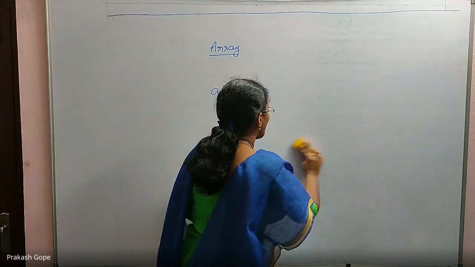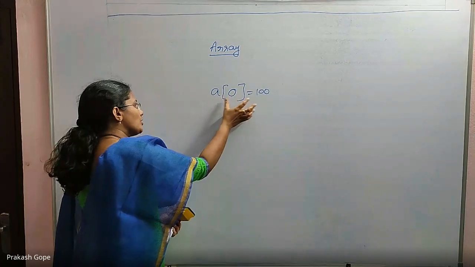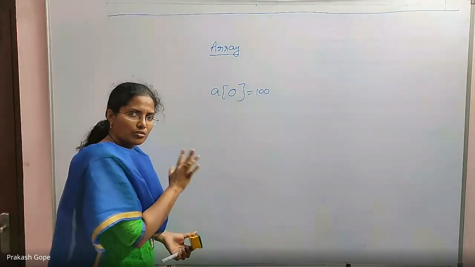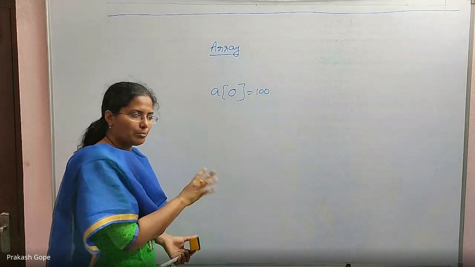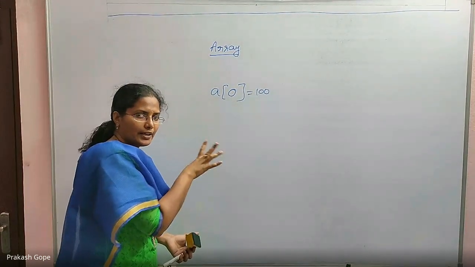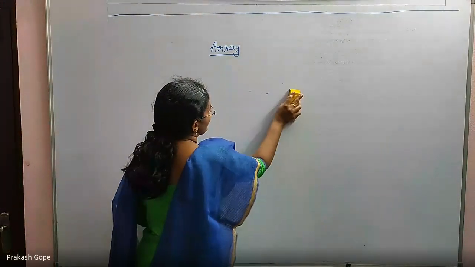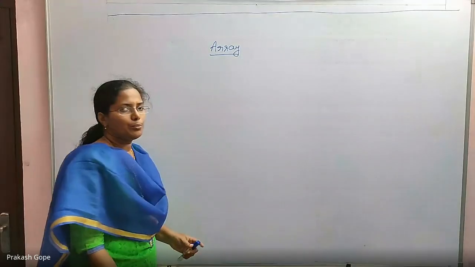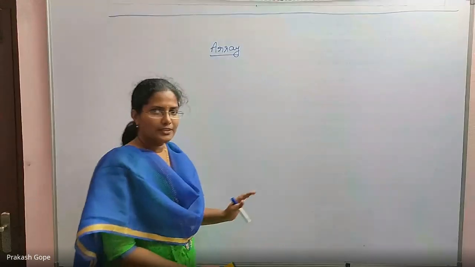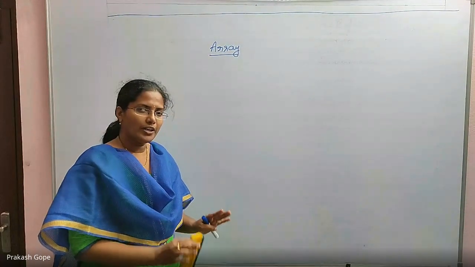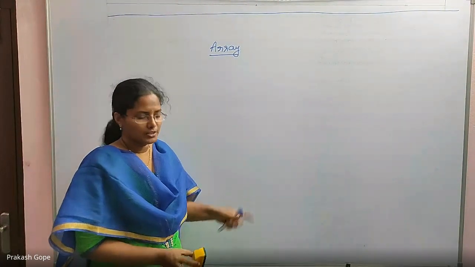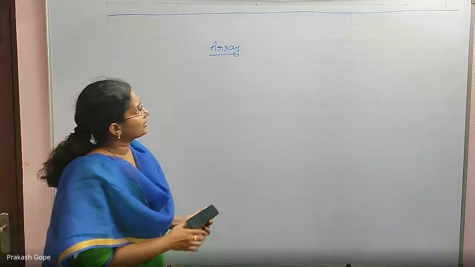Internally, this is not how it is working. We are writing A of 0 in a high level program, but internally it is not working like an array. Internally everything is a pointer. Now we will see what is the connection between array and a pointer. You should understand this so that you will be very comfortable with pointers. Please concentrate.